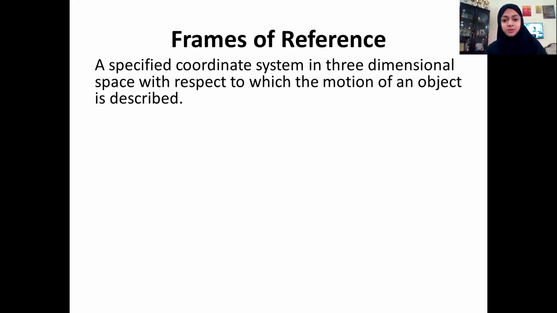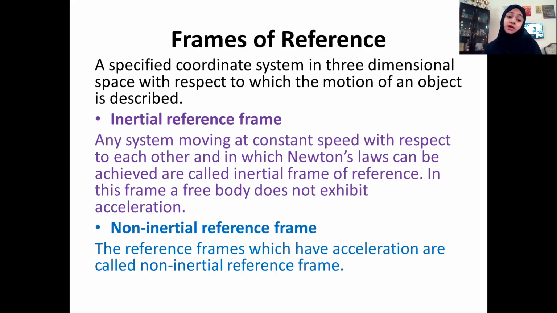Now, these frames of reference can be of two types: inertial frames of reference or non-inertial frames of reference. An inertial frame of reference is any system moving with a constant speed with respect to each other. In such frames of reference, Newton's laws hold. In this frame, a free body does not exhibit acceleration. Or you can say in simple words, all non-accelerated frames of reference are called inertial frames of reference.